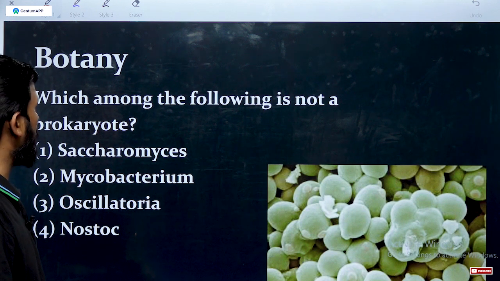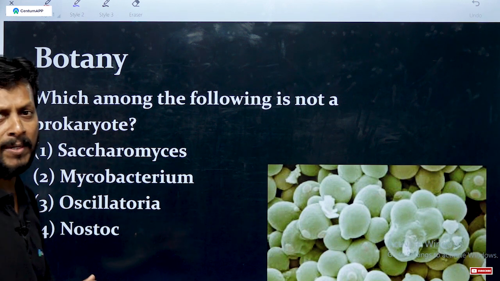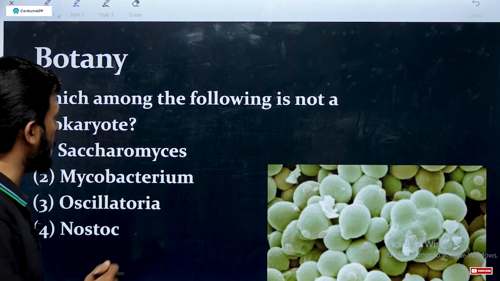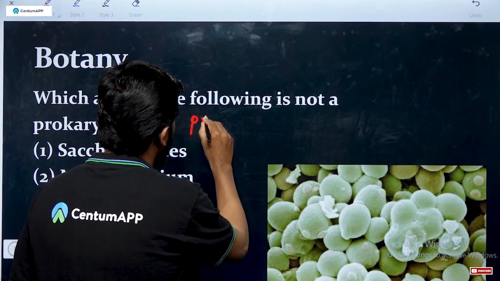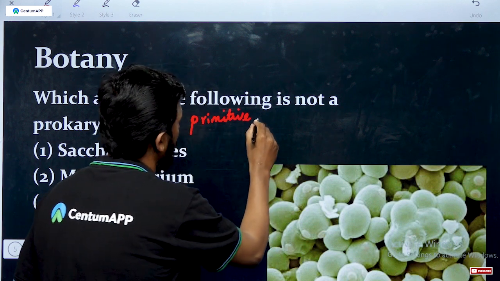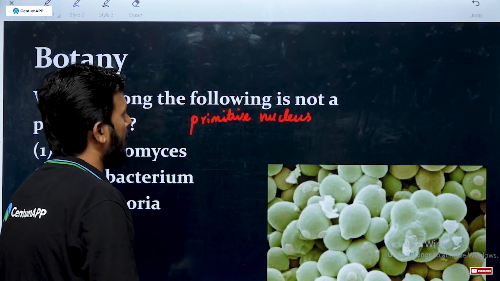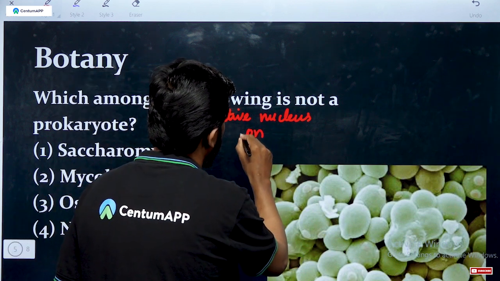Next one, which among the following is not a prokaryote? What do you mean by prokaryote? Prokaryote means primitive nucleus, or incipient nucleus.